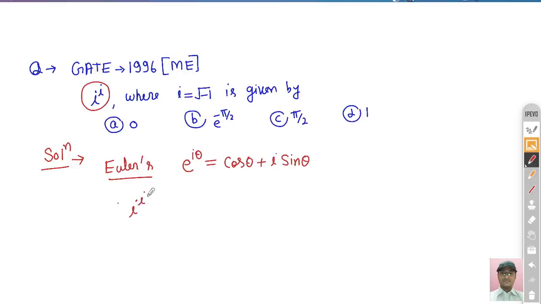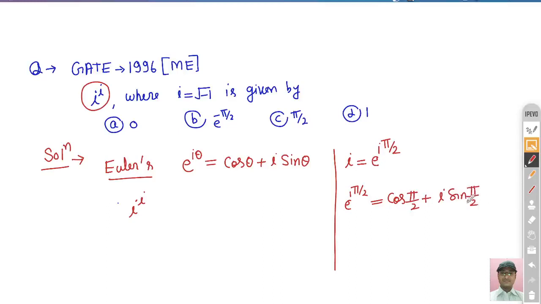And what about iota? As we have just calculated, the value of iota is nothing but e raised to the power i pi by 2. Because once you put e raised to the power i pi by 2 in Euler's formula, you get cos pi by 2 plus i sin pi by 2. Cos pi by 2 is 0 and sin pi by 2 is 1. So finally you will get iota.